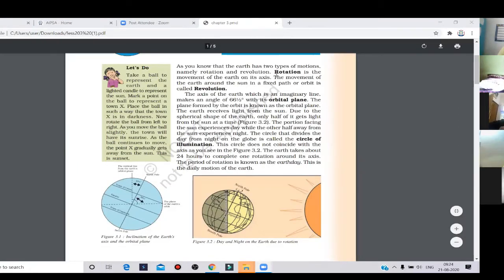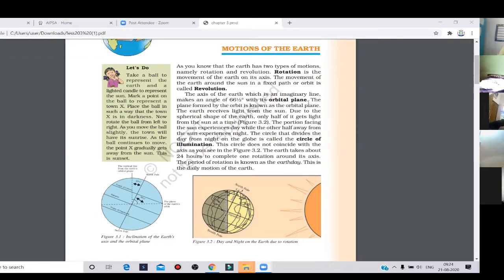Here we are going to study about the rotation of the earth, revolution, orbital plane. Orbit, you know, the rotating line, the circles, right? It's an orbit. Okay, orbital plane. What do you mean by orbital plane?